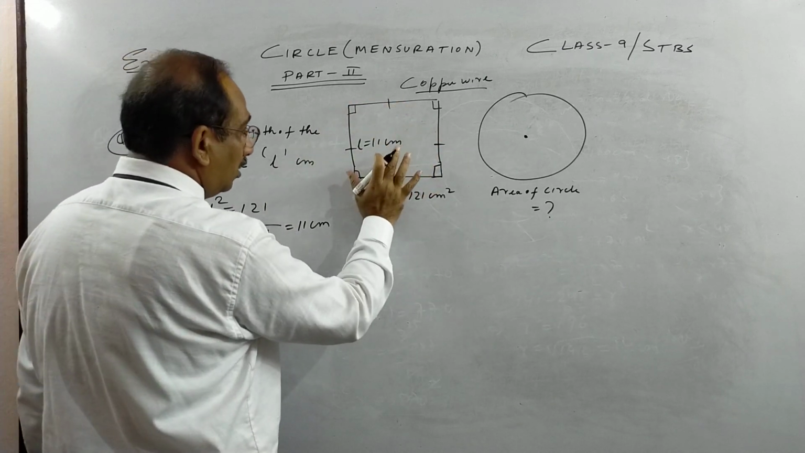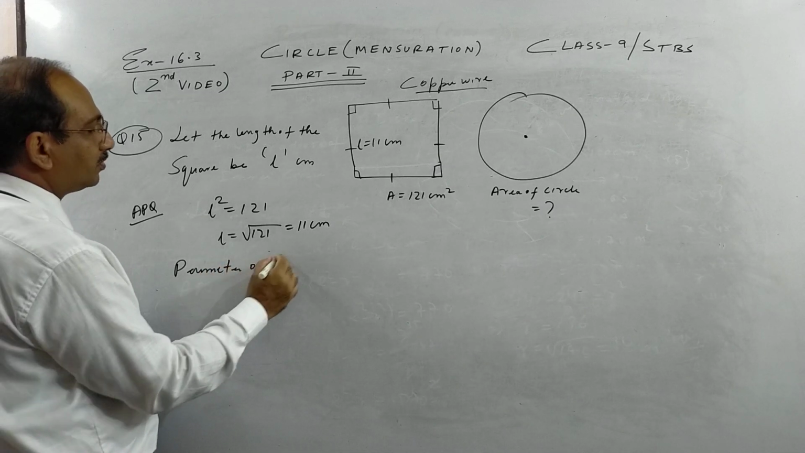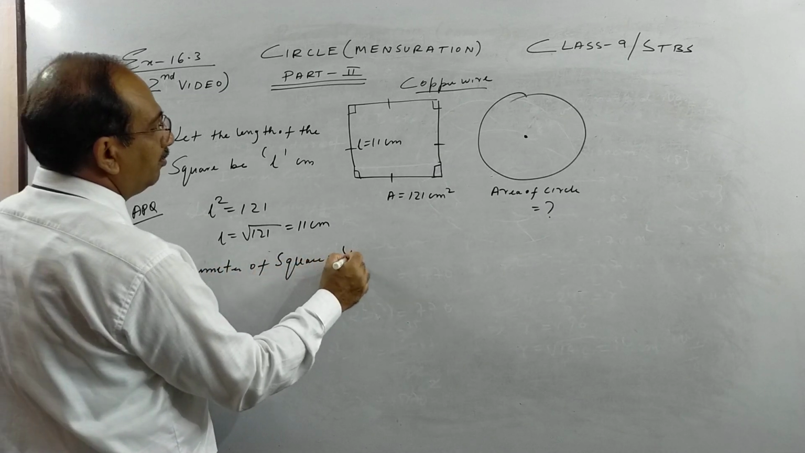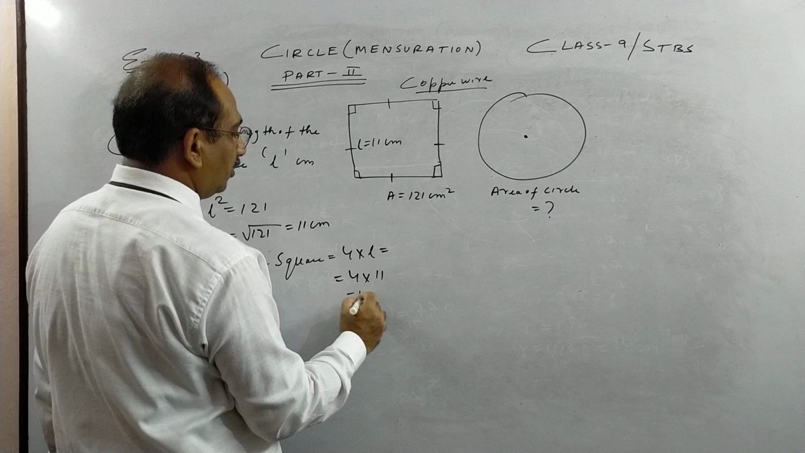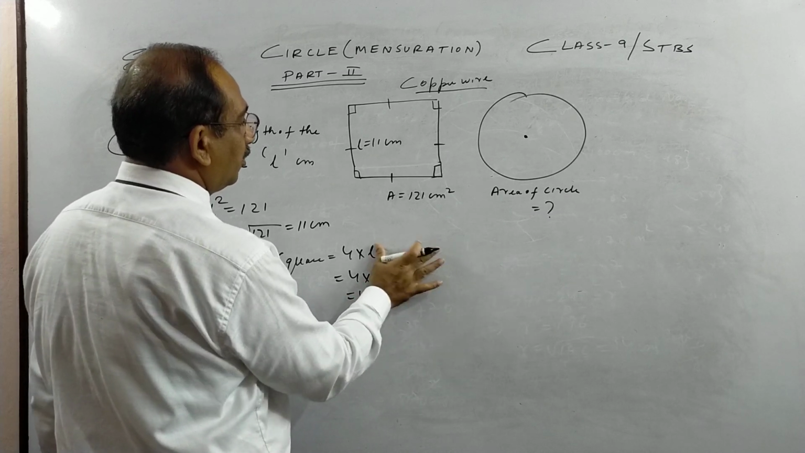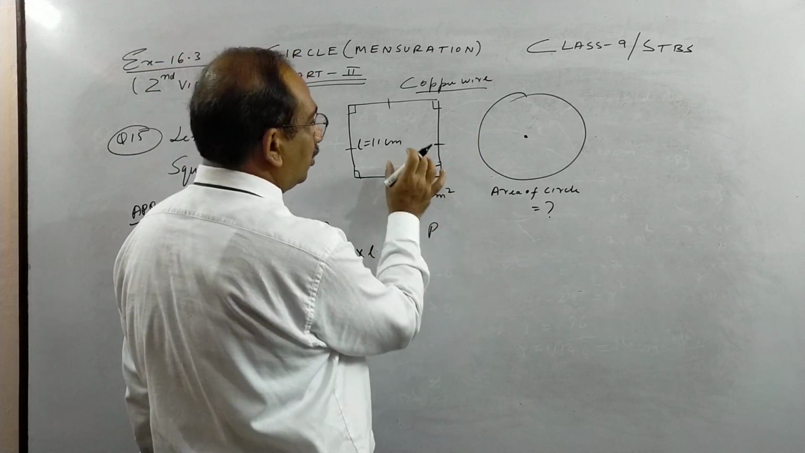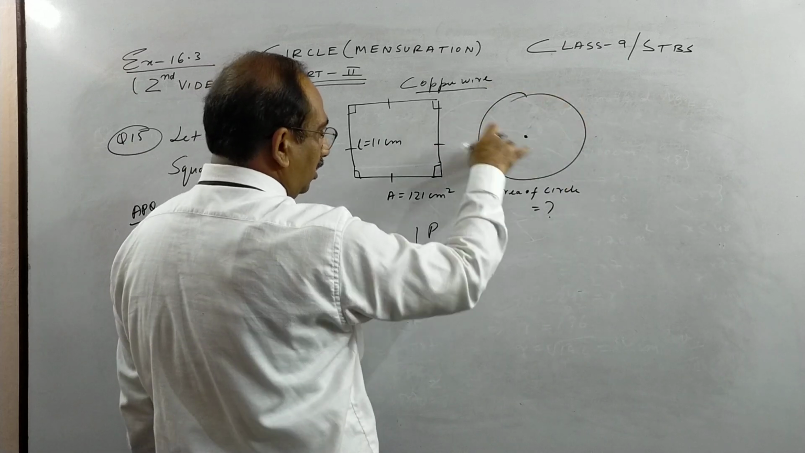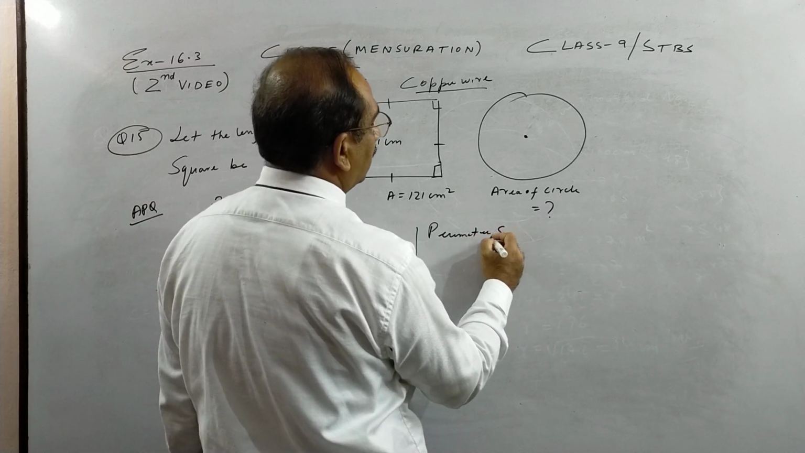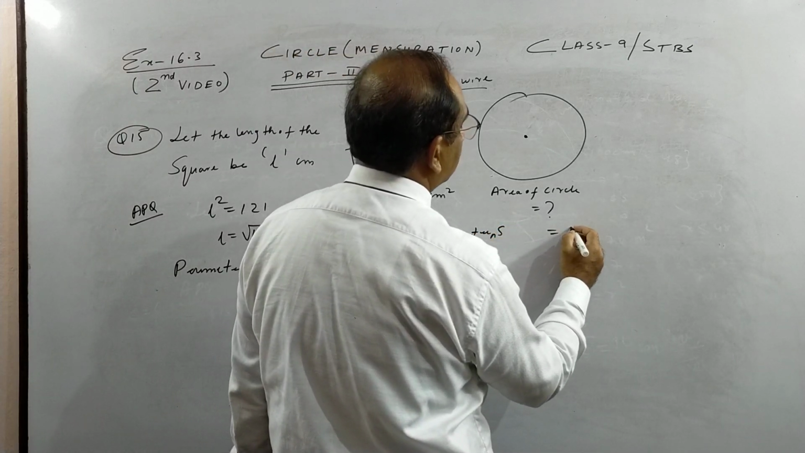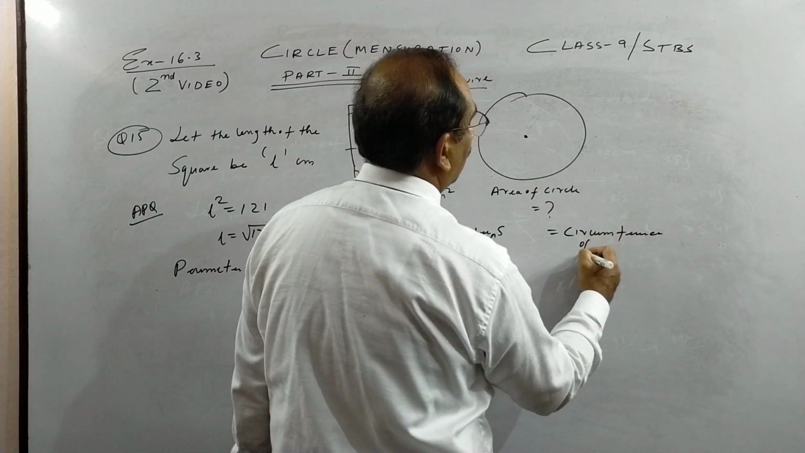Now with the length, we will get the perimeter of the square. So the perimeter of the square, you know, is 4 lengths. So 4 into 11 is 44 centimeter. Now one very important thing is that the perimeter of the square is equal to the circumference of the circle. Most important thing, because the length of the wire is the same. So the perimeter of the square is equal to the circumference of the circle.